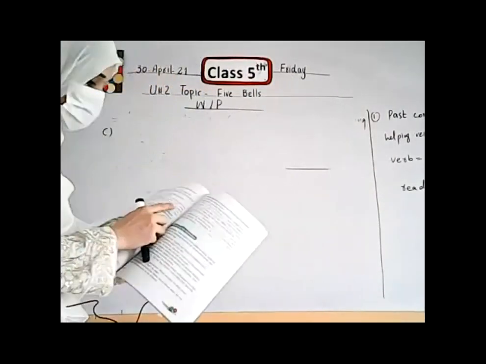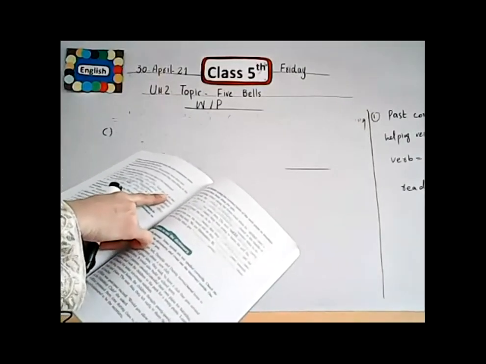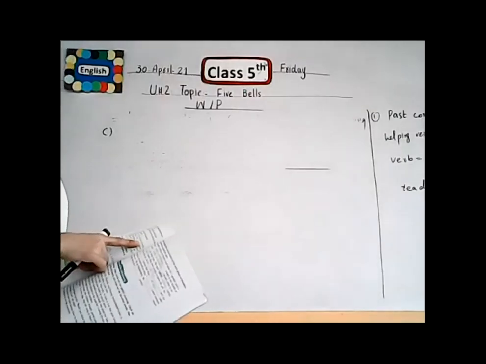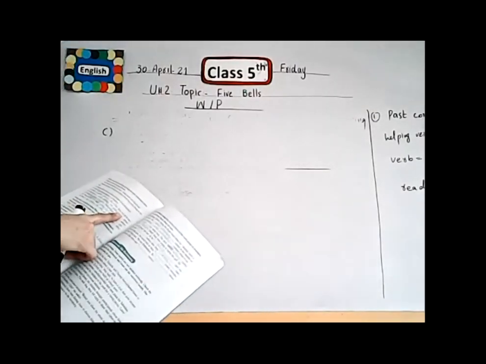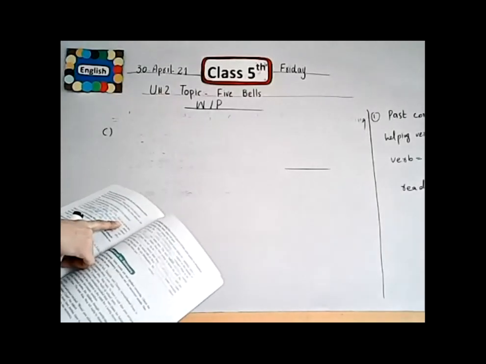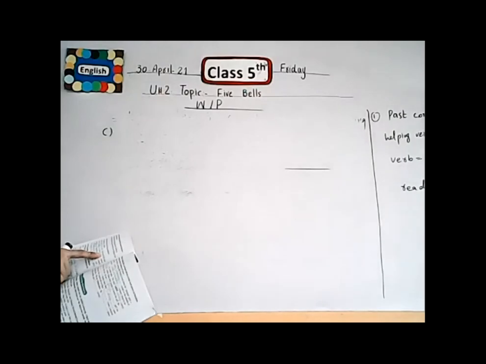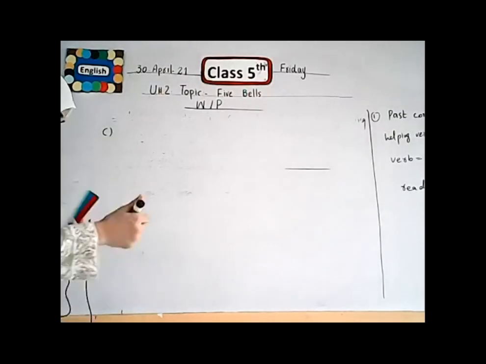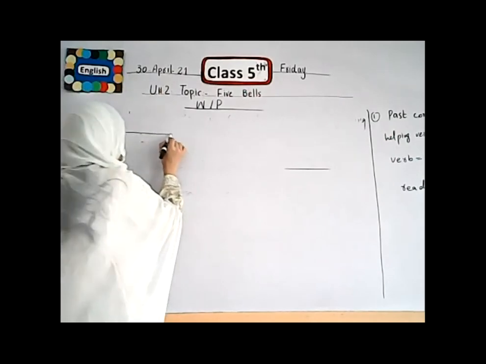Students, if you look at your book, in brackets we have some cues that we use to complete the sentences using the past continuous. The first cue in the brackets is "get off the bus." When the bomb exploded in the street, what was Shama doing? I was. Now write the sentence in part C.